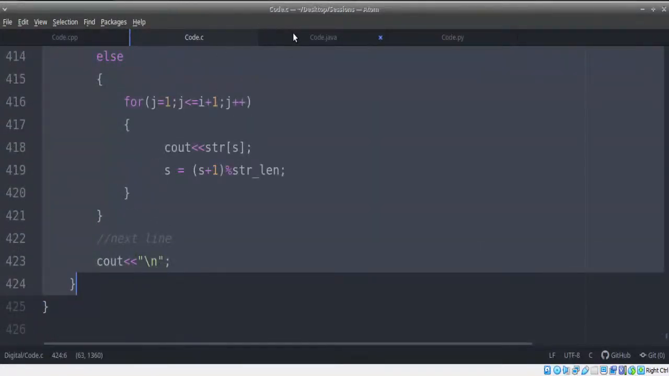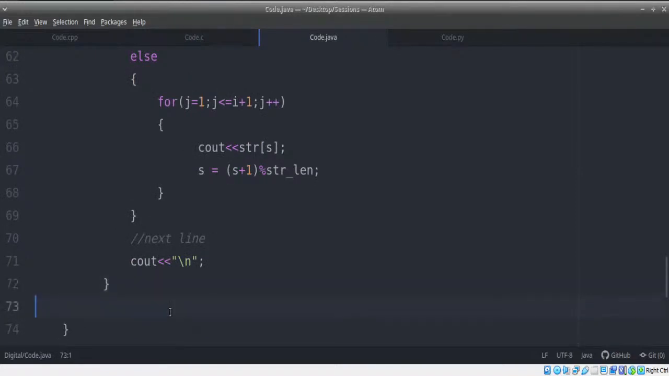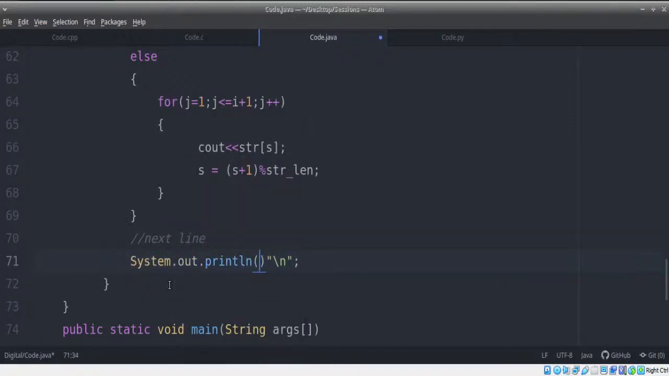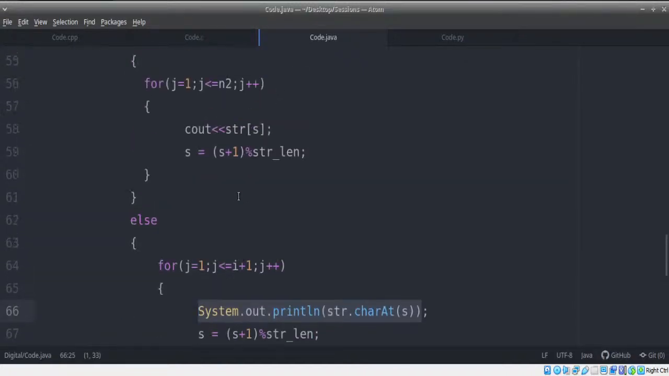I'm going to copy this entirely, paste it over here. Very simple logic. Wherever I have cout, I'm just going to replace it with System.out.println. That's all. This is all I'm going to replace it with. And wherever you're printing str of s, you can't use an index here. You have to use str dot charAt index s. That's the difference. So I'm going to take this, and since we have a lot of these, I'm just going to copy this and paste it in all of these places.